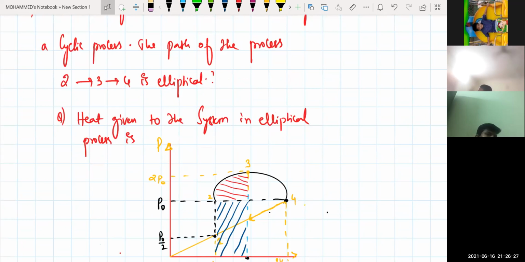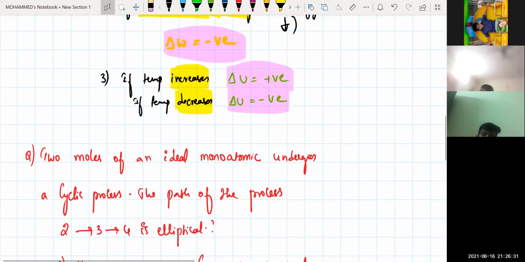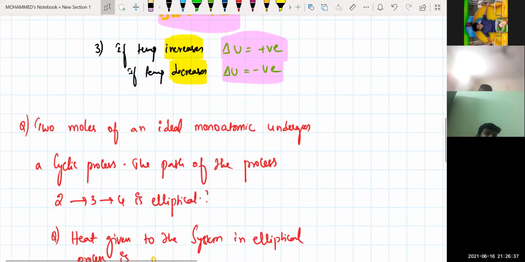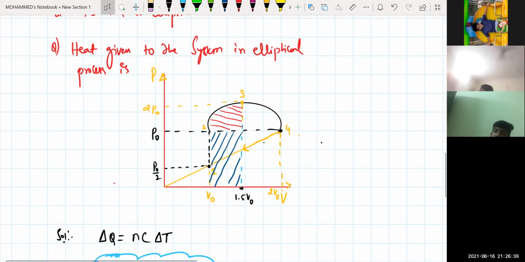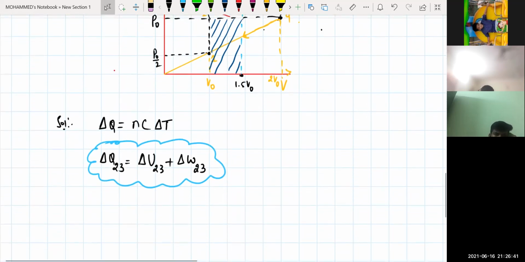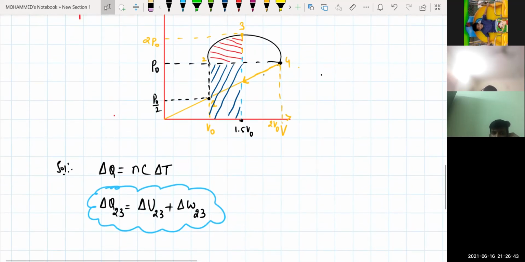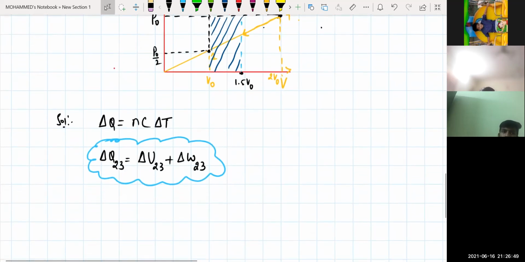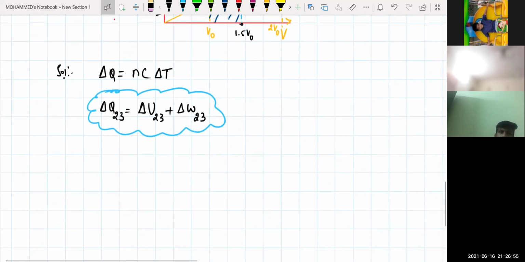When is heat given to the system positive? When heat is supplied, only then it will be positive. When heat is rejected, Q will be negative. That is the reason I'm not taking that process. So only 2 to 3 will be the process in which heat is being supplied, given to the system. That means you need to calculate the internal energy from 2 to 3 and the work done from 2 to 3 using the relation.